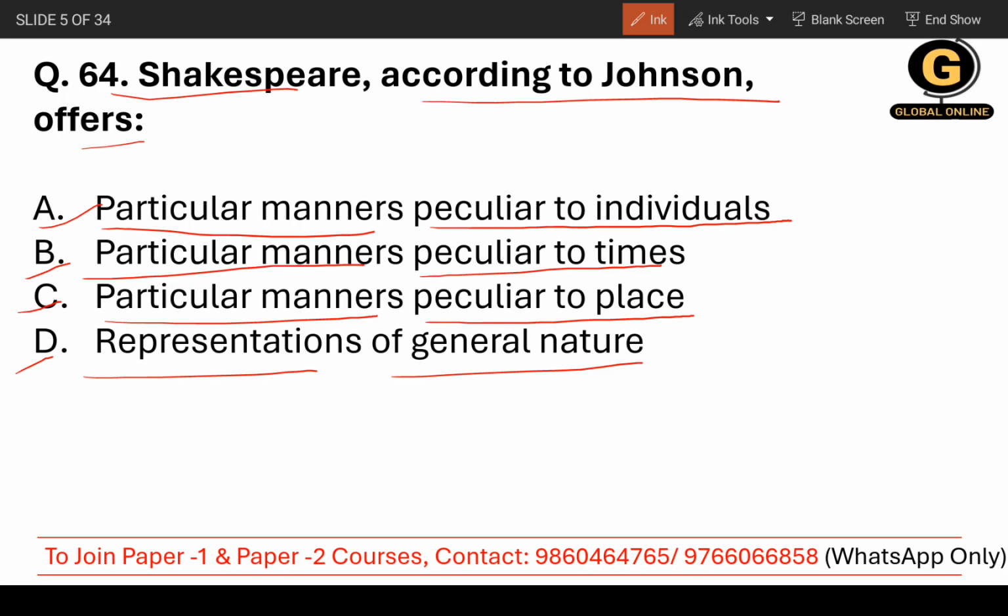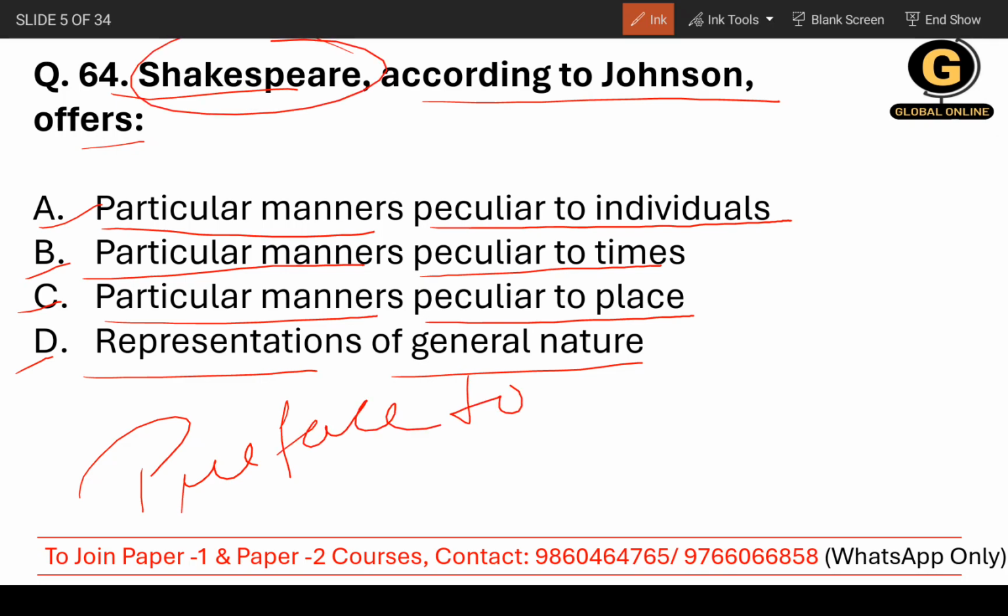Here I need to tell you there is a Preface to Shakespeare that Samuel Johnson wrote. There he mentioned that Shakespeare is above all writers, at least above all modern writers, the poet of nature.